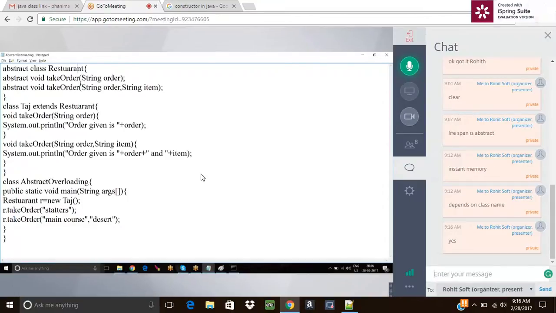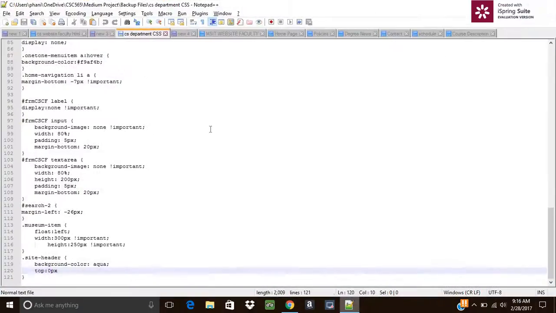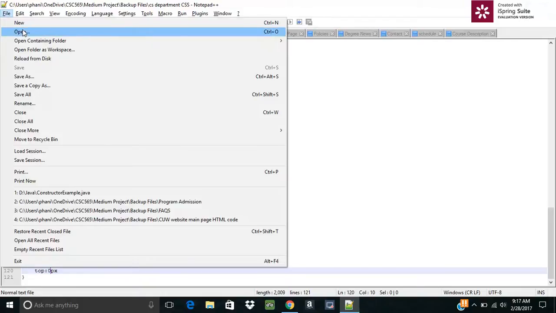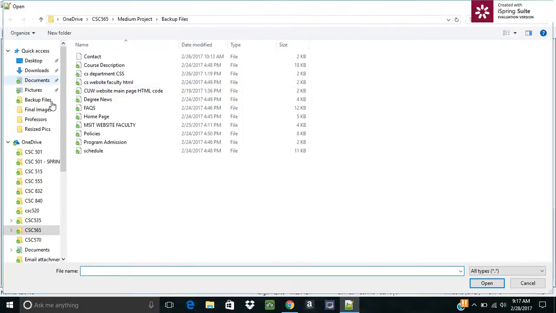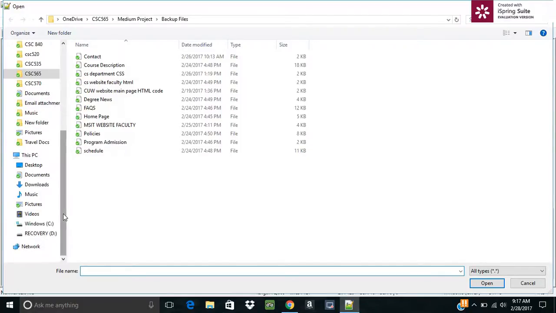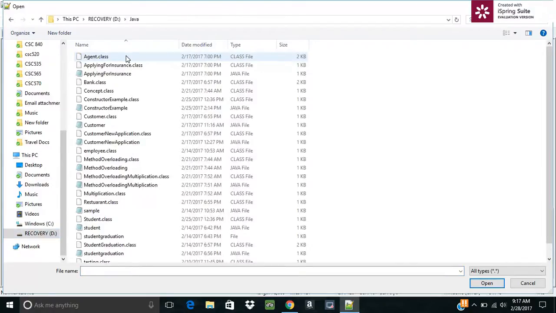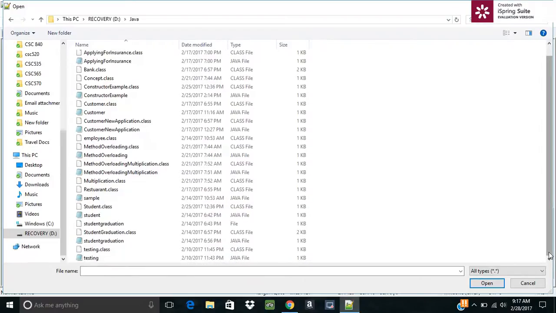So what do you mean by zero argument and what do you mean by parameterized? Zero argument is the default constructor where we don't give any parameters. Anyone? What's the difference?